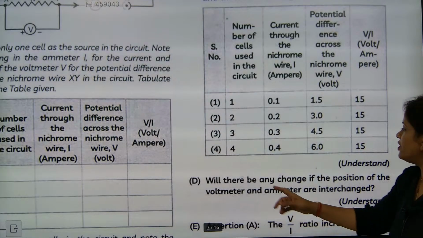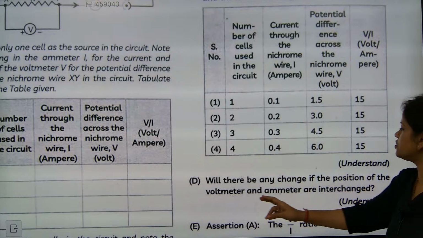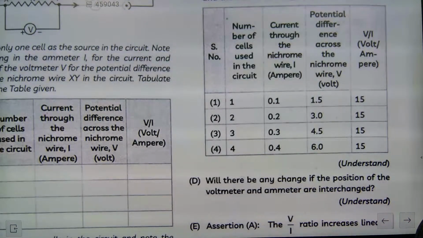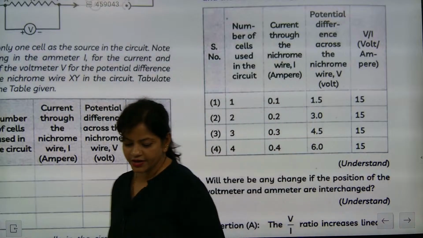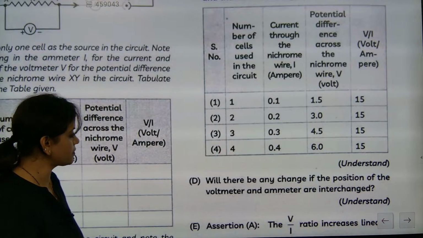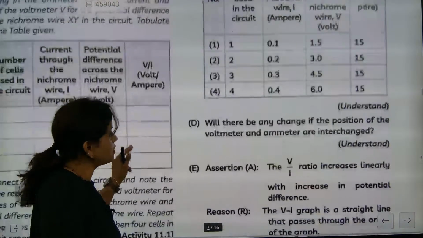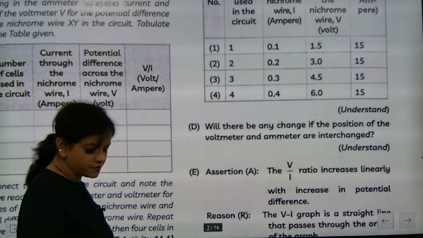Understood? So will there be any change if the positions of the voltmeter and ammeter are interchanged? Yes, there will be a change. The recording won't come correct. Okay. I hope you might have understood.